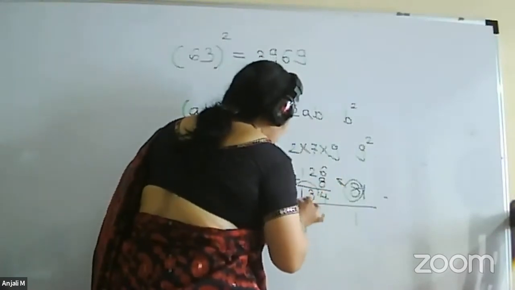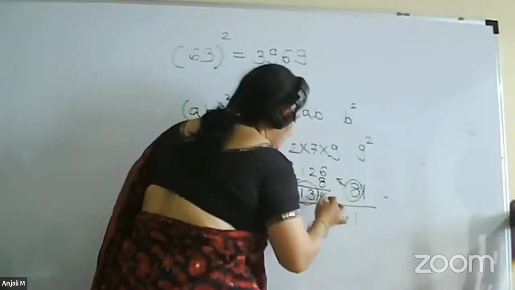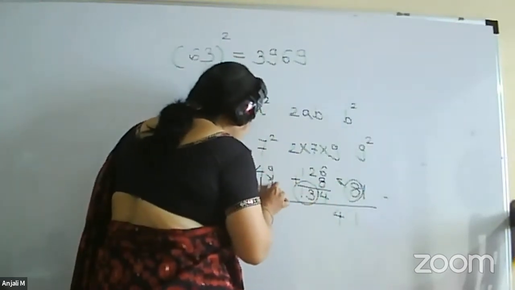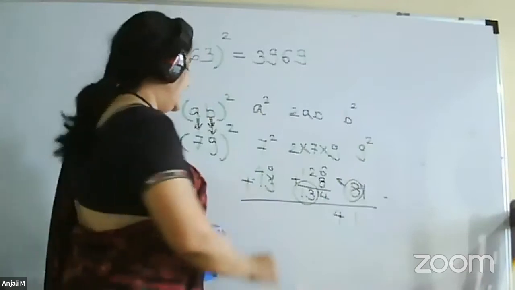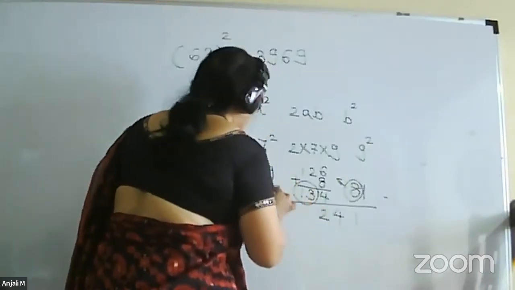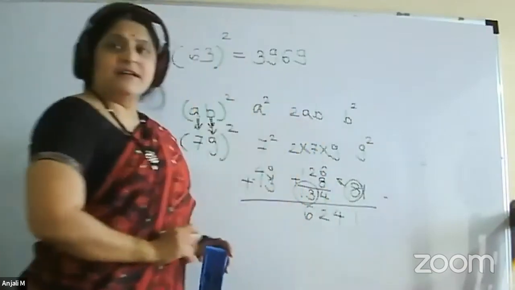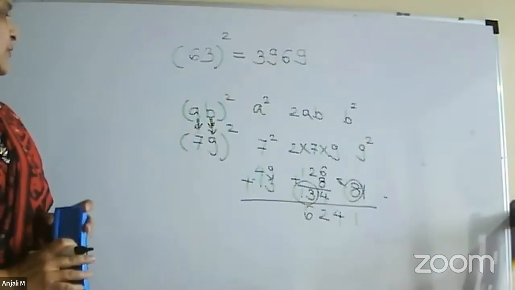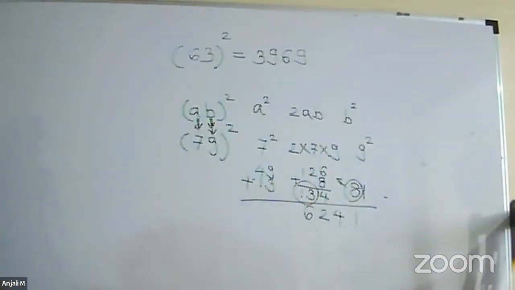So this will be the whole of this part. So 4 we will write it here, and this part will be carried to this number. So plus 13. And then the addition you have to write here. So 9 plus 3, 12, and 4 plus 2, 6. So this will be the answer, 6241. Just go through it and check whether you are getting the same.